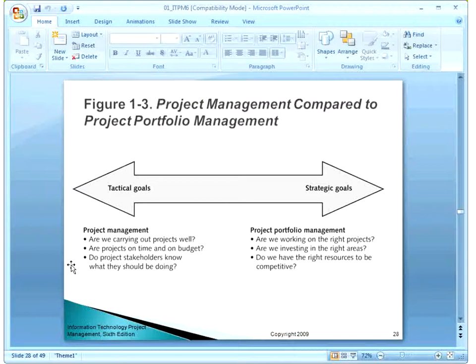To keep an organization updated, to have better ROI and better utilization of resources, the project portfolio manager helps the organization. The project manager is only concerned about whether his own project is going in the right direction or not.